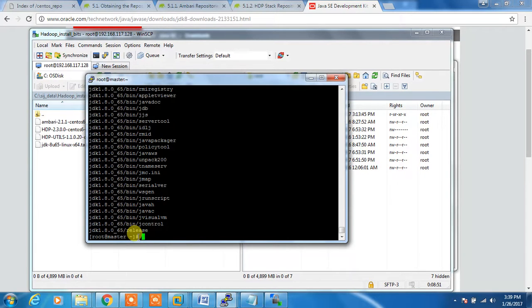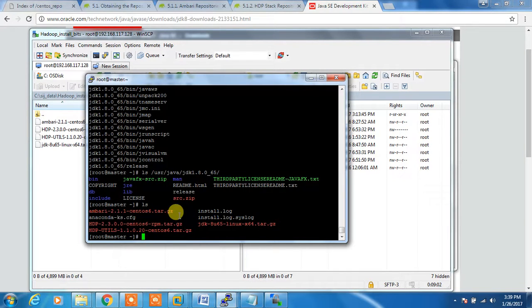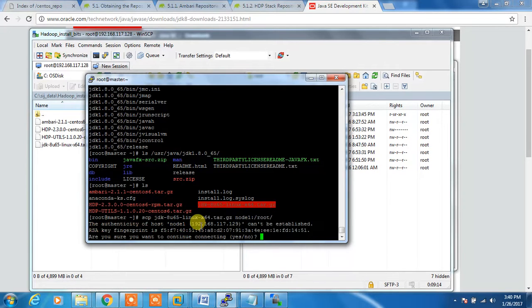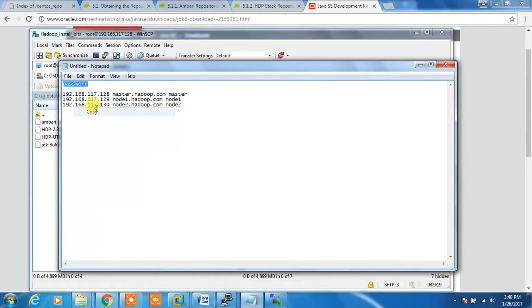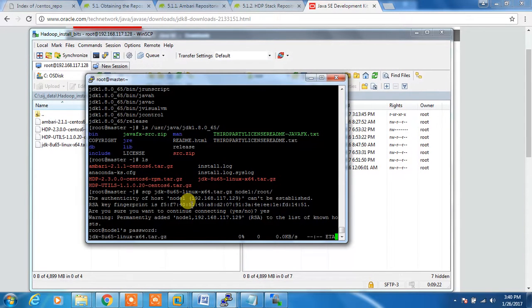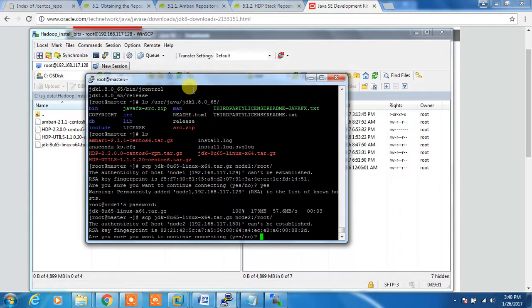Okay, again this JDK we need across other machines also, not only this machine. So we need to have JDK available in the same path /usr, whatever the path we use here, the same version should be available across the other machine also. So what I'm doing is I'm just copying this JDK to other machines also. SCP, node1:/root, then it will ask for my password. Whatever the password, I can enter here, so it will start copying these packages to the machine. So I need to copy to node 2 also.